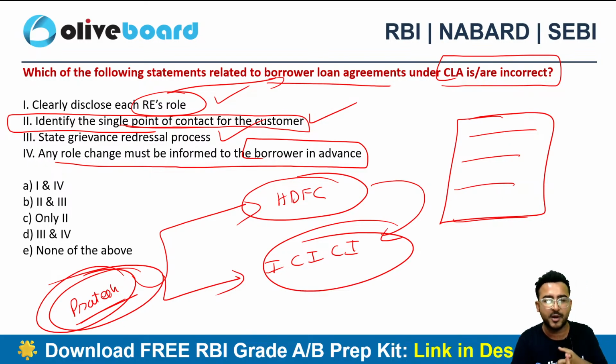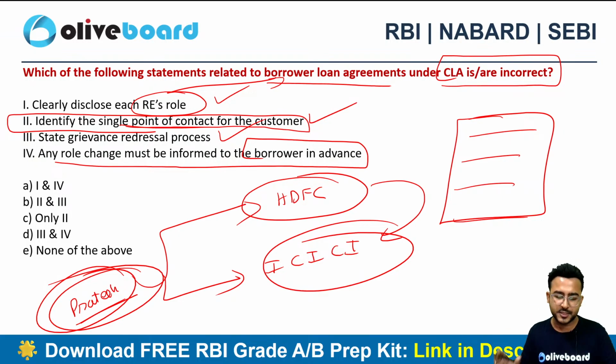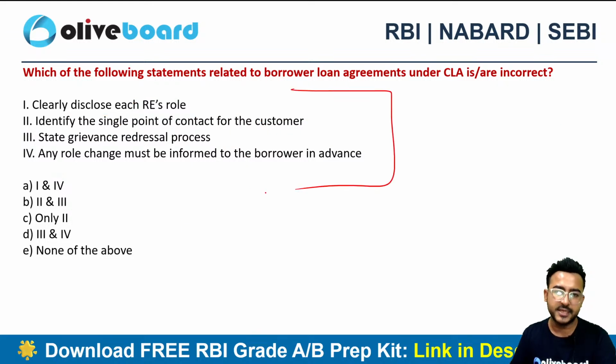So none of the above. Option E is the correct choice. Very good, everyone. Very good. Right? So Aditi, Bhakti, John, Rahul, Satyarth, Tanu. Very good. Option E, none of the above, is the correct choice because all the options here are completely correct. All the statements here are completely correct, okay.